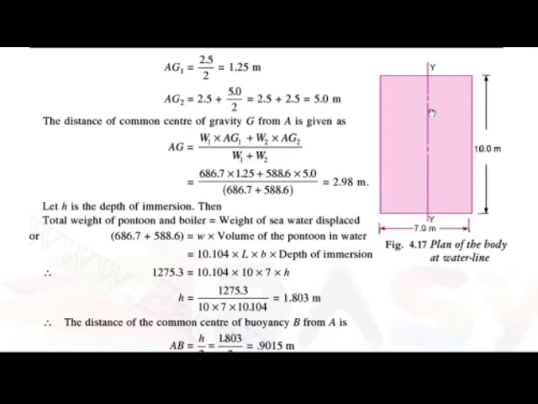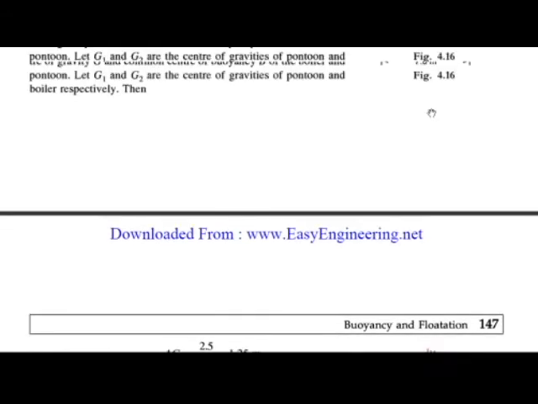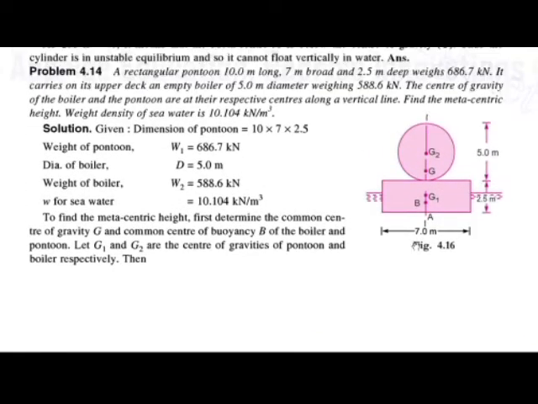The figure you can see, A to G1. Here the depth of that rectangular part is 2.5. So distance A to G1 is equal to 2.5 by 2, which is equal to 1.25.